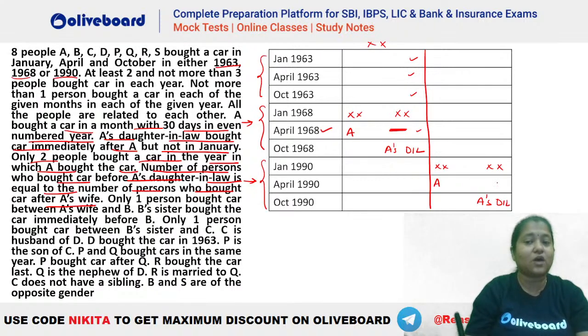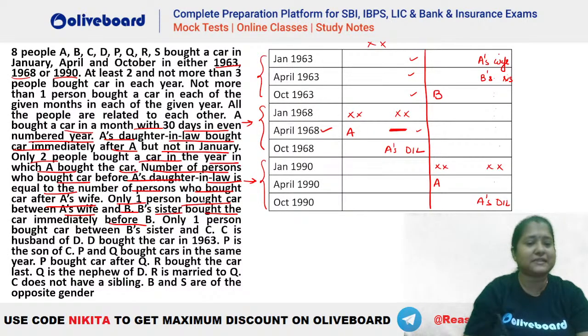In this case, look, how many persons do we have before daughter-in-law? 1, 2, 3, 4, 5, 6, 7. That means we should have 7 persons after wife. So 1, 2, 3, 4, 5, 6 and 7. So A's wife will be this person here. Okay. So you can see this is the valid case that you will be getting. Now look ahead: only one person bought the car between A's wife and B. So where will B come? B will be this person. Now it says B's sister bought the car immediately before B. So this person is B's sister.